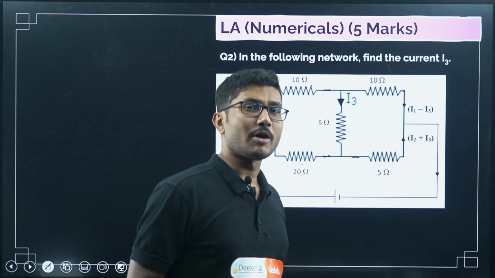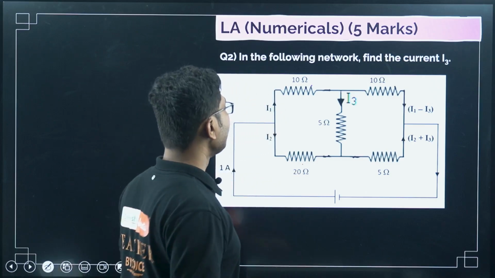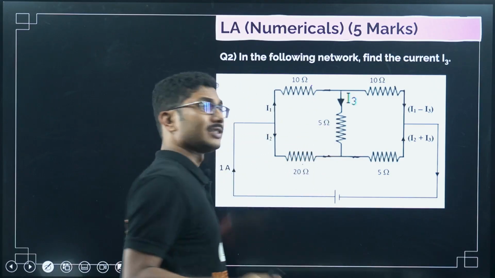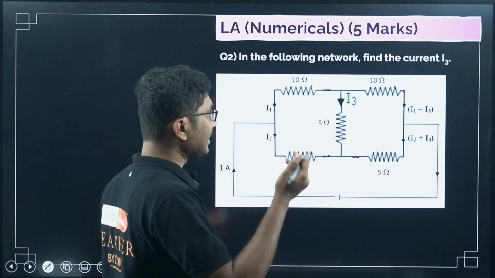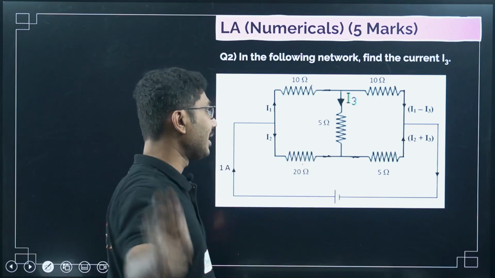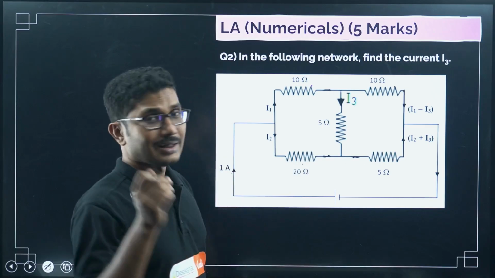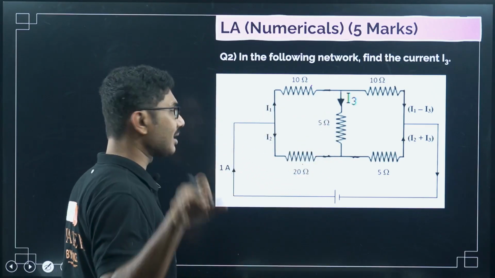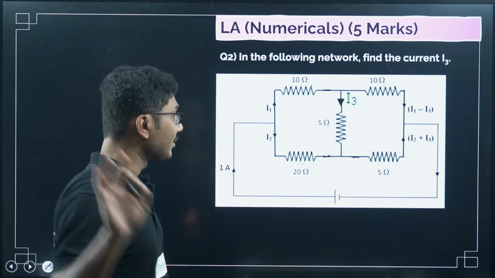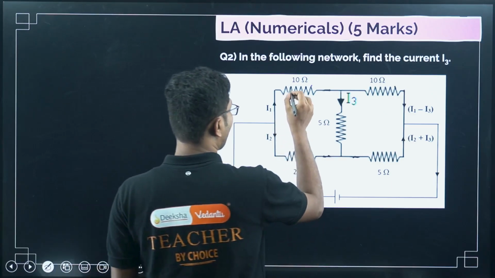To solve this problem, as usual, we will consider first the junction rule, second KVL. Junction rule and KVL will apply one by one, and then we can calculate the current. I am not going into the details of this solution. This is a little complicated. You can try. I will give you the hint. I will give you the proper way to solve it.